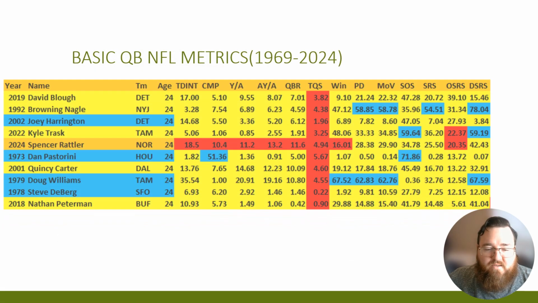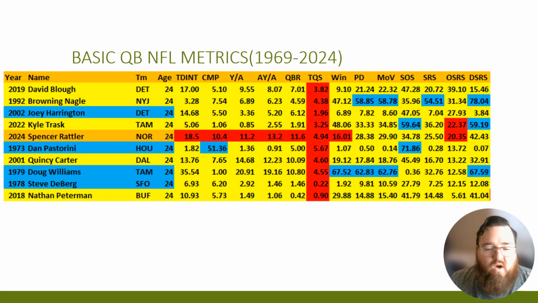So Spencer Rattler, basic NFL metrics for him, all below average. His touchdown/interception ratio, completion percentage, yards per attempt, adjusted yards per attempt, QBR, TQS, and win percentage were all in the dumps. Not a good place to be. Tested with Dan Pastorini, Kyle Trask, Joey Harrington, those types of players, if not worse than those players. Nathan Peterman, all those guys is kind of where he's at.